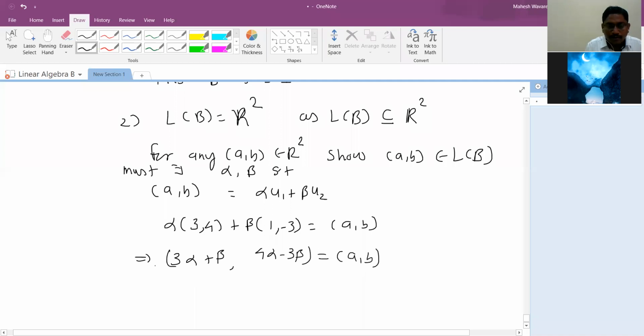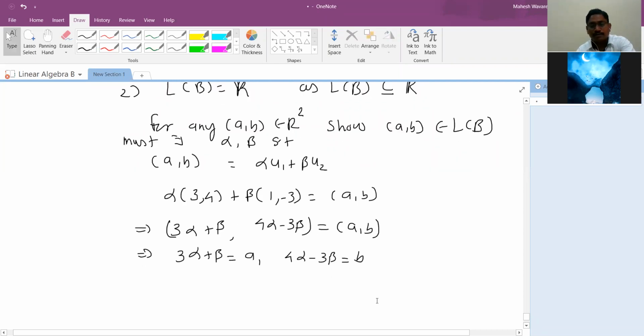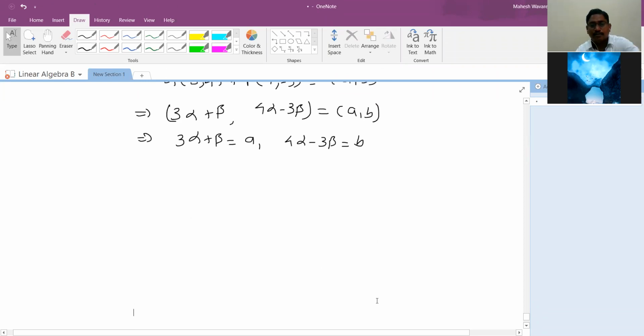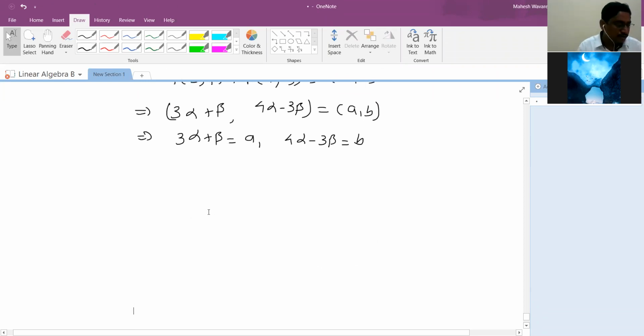Two elements in the vector space R2 are equal when the corresponding positions match. And now you need to solve this simultaneously. Are you able to solve this? Can you solve this, or tell me the solutions? You can mention it in the chat.